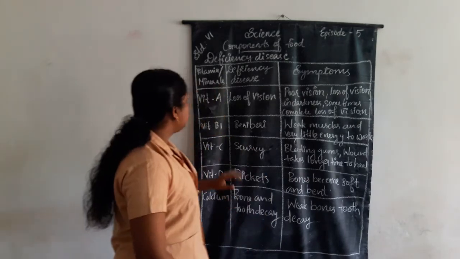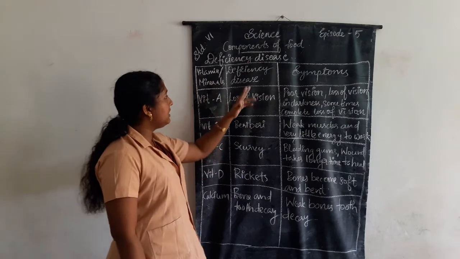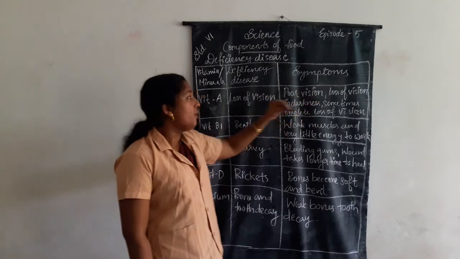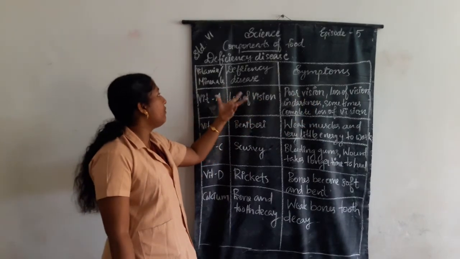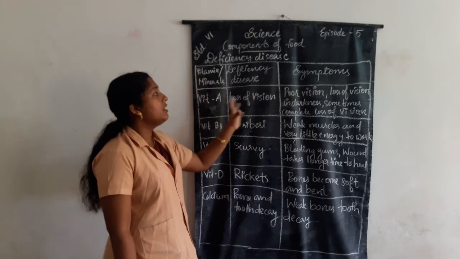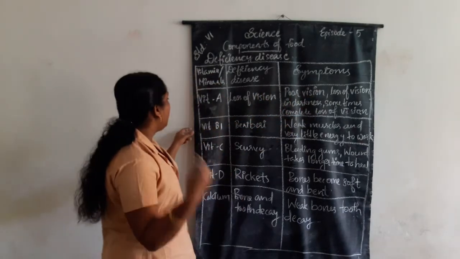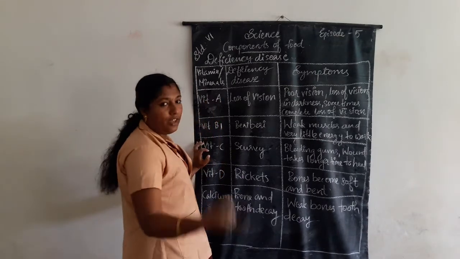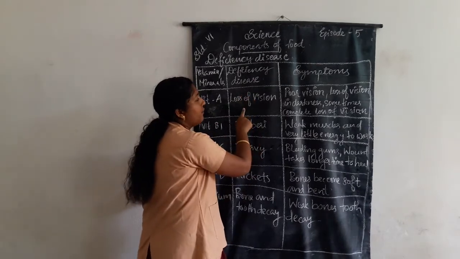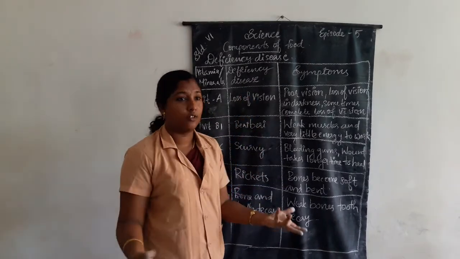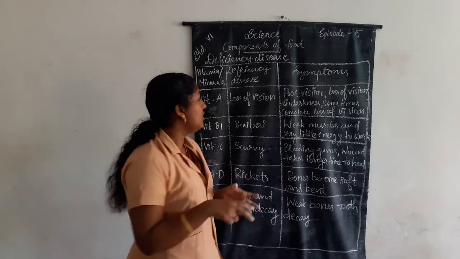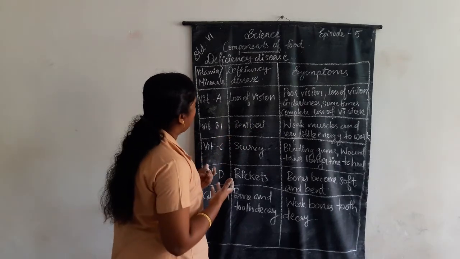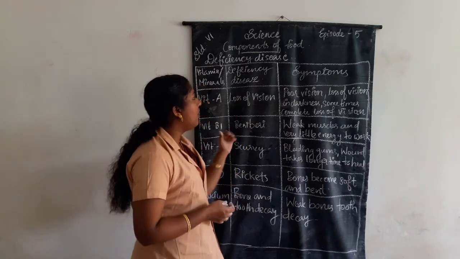Now all of you listen here. Here are some deficiency diseases, their names and symptoms. If the deficiency disease occurs due to the lack of vitamins or minerals, these are the symptoms. Okay, all of you look here. Vitamin A. Lack of vitamin A causes loss of vision.